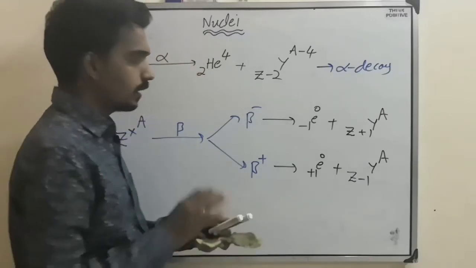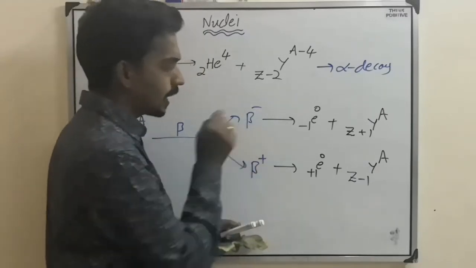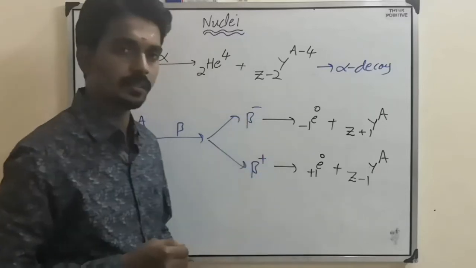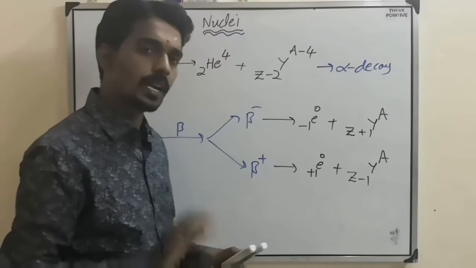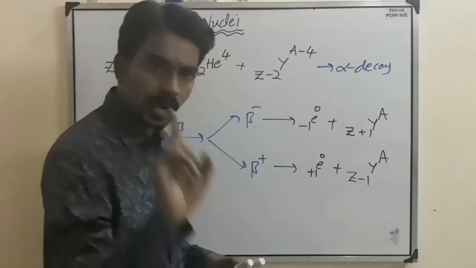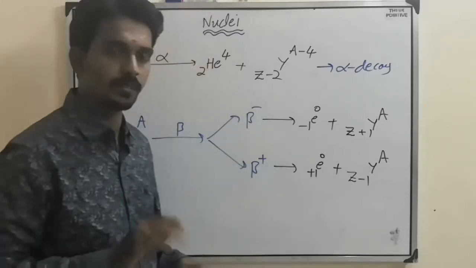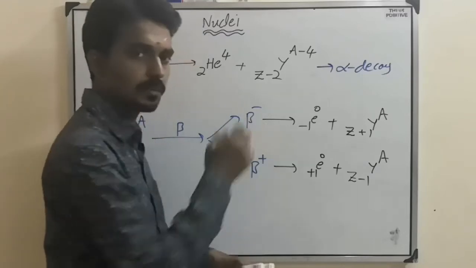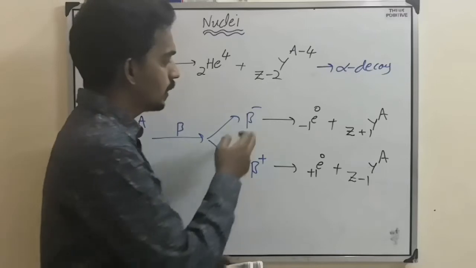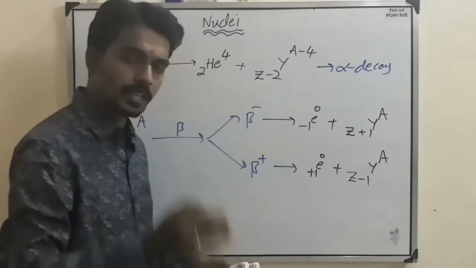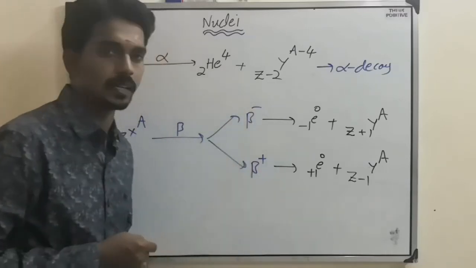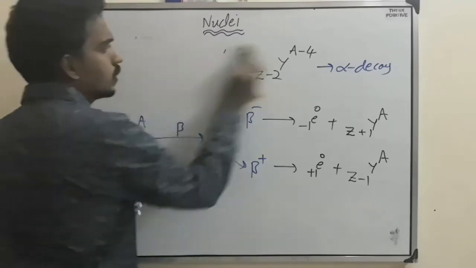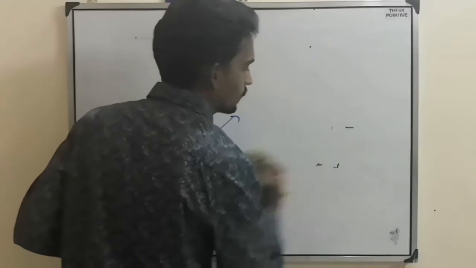If the question mentions beta plus or beta minus, no issues, you can take it accordingly. But if the question just says beta decay, then you have to take beta minus. If they don't specify whether it is beta minus or beta plus, then take beta minus only. If they specify, then take it accordingly. Because the very first question they will ask you is based on this only.